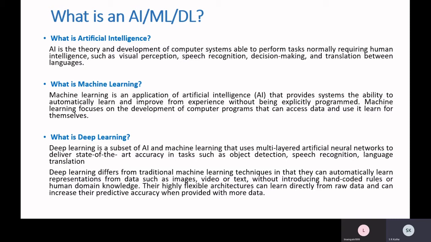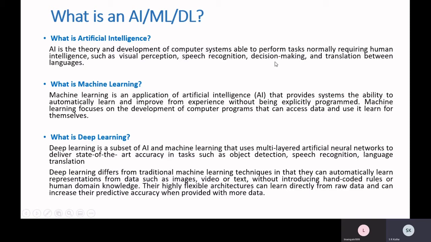Speech recognition is one of the applications of AI, like the Alexa application you might have seen. It understands what we speak. Of course, it needs learning and training, and takes actions accordingly. We say, Alexa, please play that song, and then the software plays that particular song. Then decision making also requires intelligence.